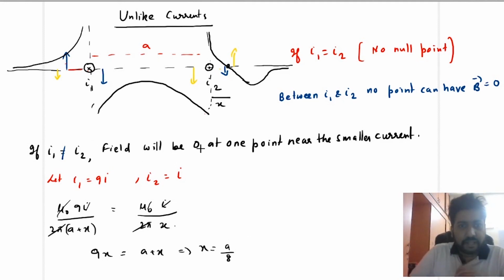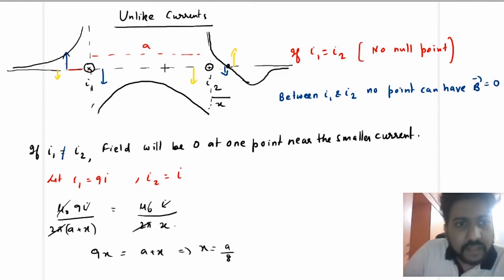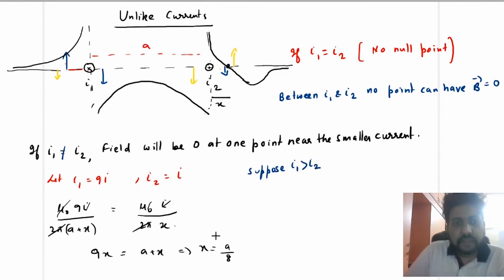Where? Let us check. Suppose I1 is greater than I2. In that case, the I1 field we have drawn here small, right? This is small because of the distance. But because the magnitude of current is large, the field can be large also.